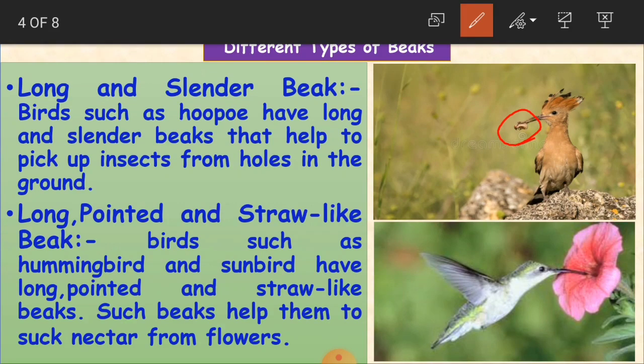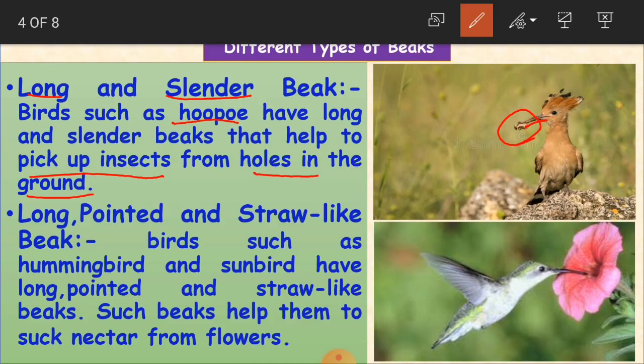Long is, it is long, and slender is a very thin type of beak. Which type of bird has such a beak? Like the hoopoe. This bird is known as the hoopoe.